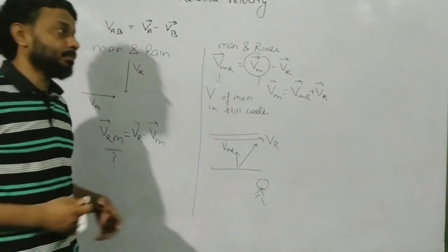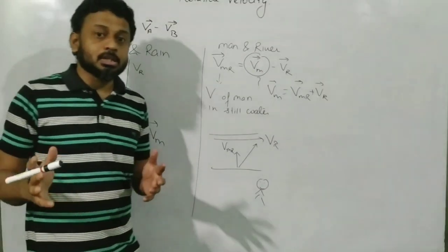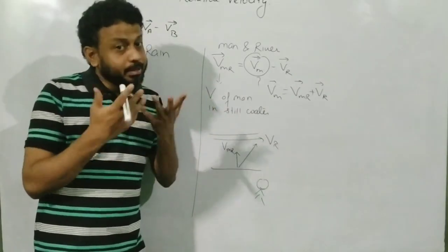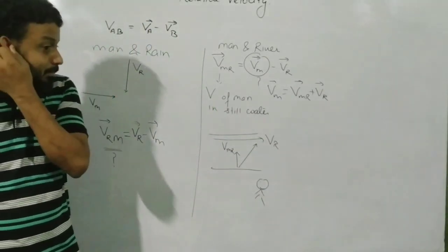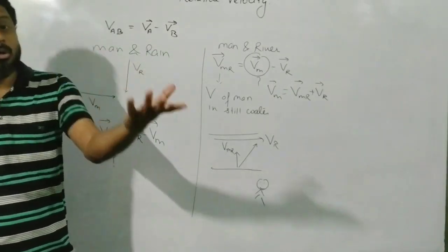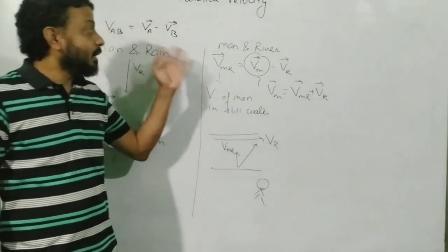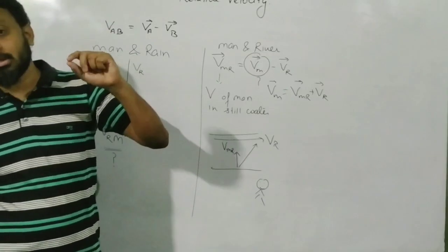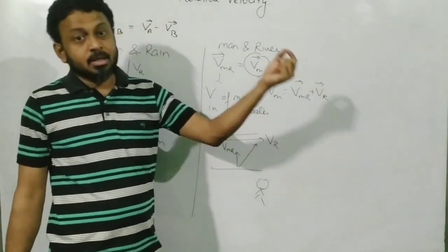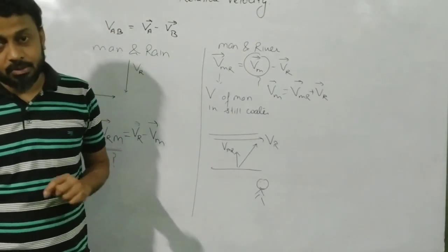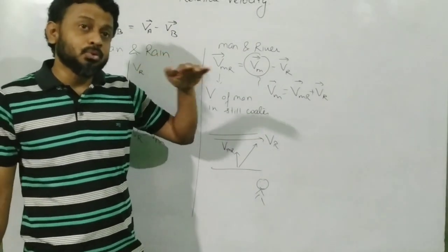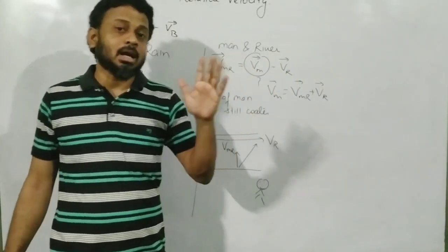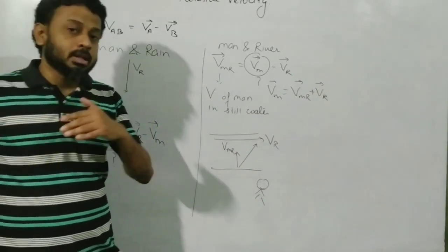The same thing happens when a body is moving with respect to wind, let us say a kite or an aircraft. The medium is air, in which they are moving. If the medium itself starts flowing, or you can say wind exists in that medium, then we use the same approach. The velocity given to you is referred to as the velocity of the aircraft in still air, that is, the relative velocity of the aircraft. When it is moving and the wind also exists, it will be dragged in some third direction, and that will be seen by a person sitting on the ground or the air traffic control.